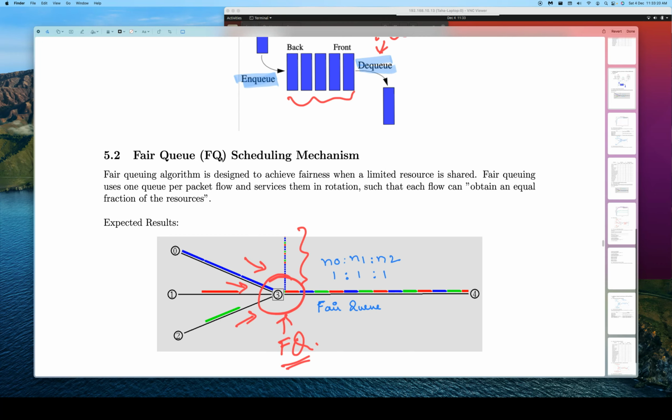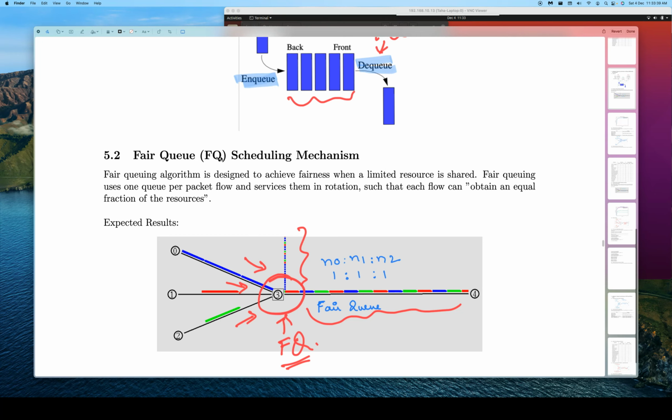Fair queue is a strategy that will be fair to all the packets that are queued there. If you observe the packets going out on the link, we can see that the fair queue mechanism has given equal opportunity to all the different packets.